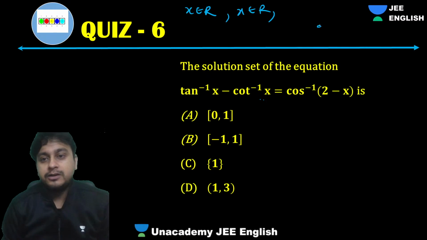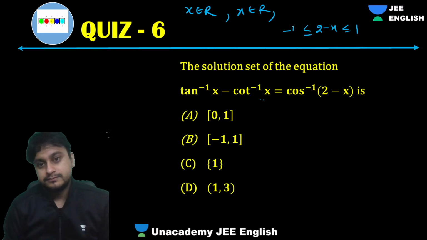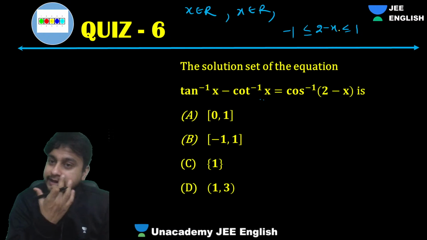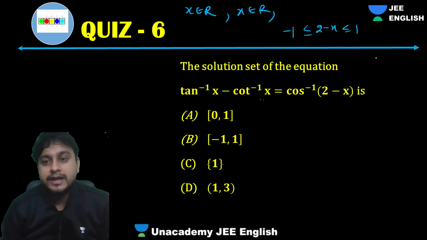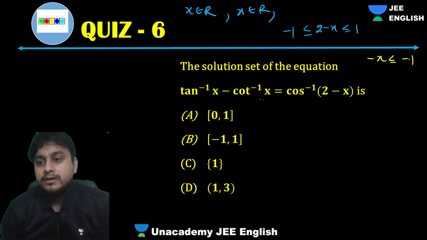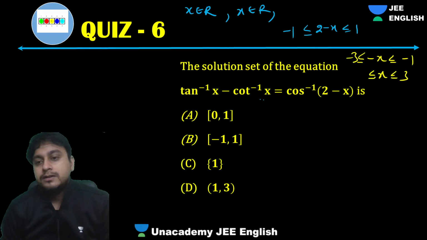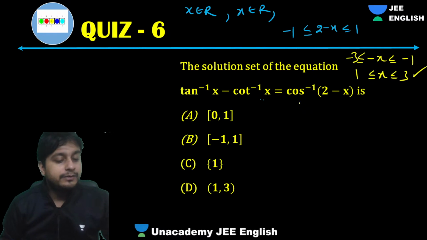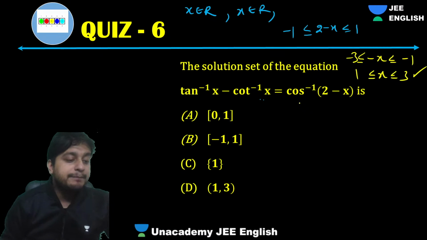For cos inverse, we know that 2 minus x has to be between 1 and minus 1, right? Then only it will be coming in our domain. So what will happen, guys? If you just subtract 2 from that, we'll get minus x is between minus 1 and minus 3. That means x is between 3 and 1. So it will accept only when the values are between 3 and 1, correct? Cos inverse will be happy to come only when the values are between 3 and 1.